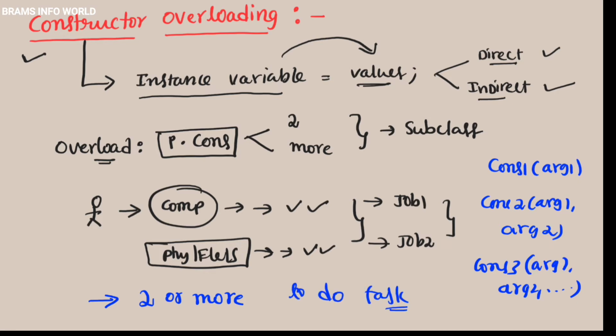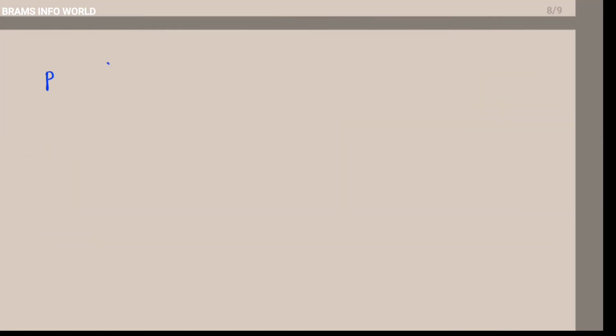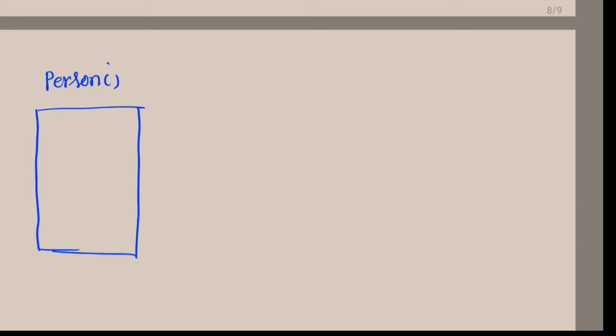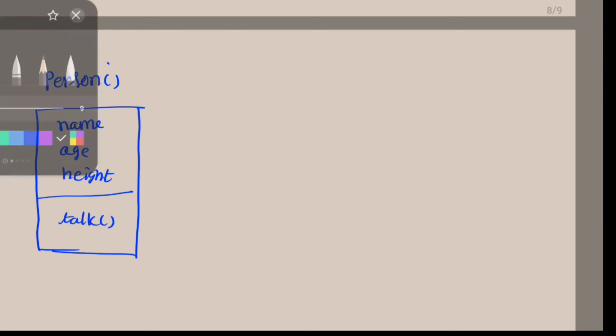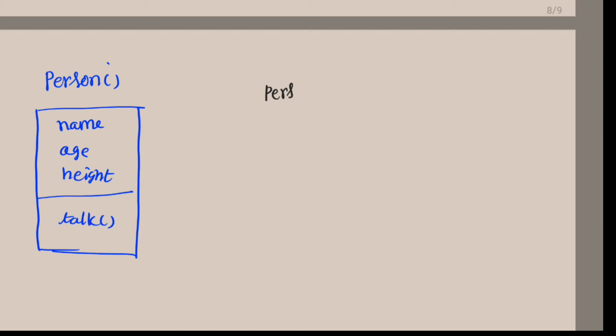is nothing but constructor overloading. As we discussed, person is a class, and in this class we have some characteristics like name, age, and we are adding height and talk. So in the concept of overloading, the first time person is taking name.